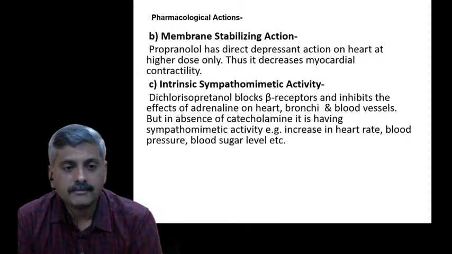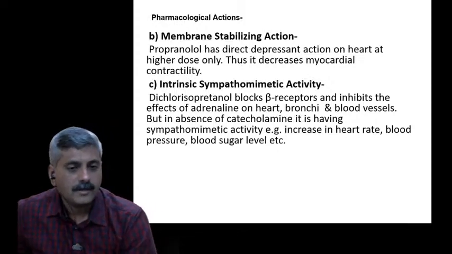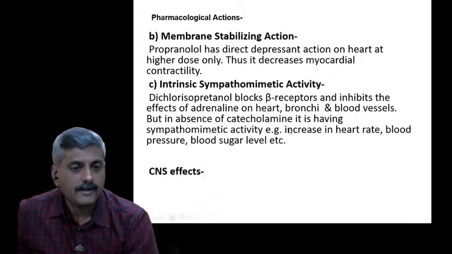Due to that, some other complications may increase. So this also needs to be considered at this point.